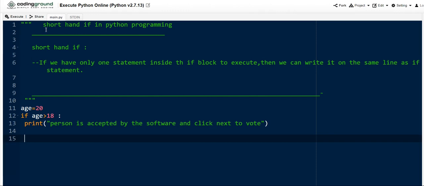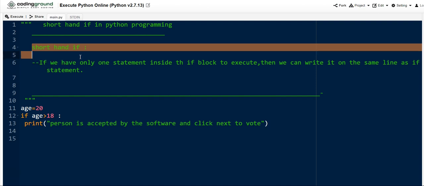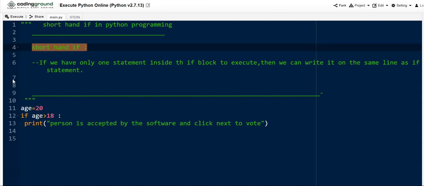In this video I will give you clear info regarding the shorthand if concept in Python programming. When we use the shorthand if concept, and why we use it, we will discuss clearly with a real-life example program. Let me start with the concept. So let me explain what the shorthand if concept in Python programming is.